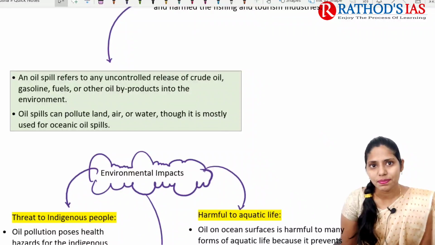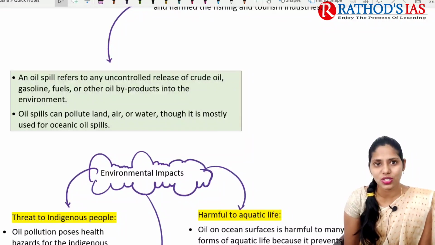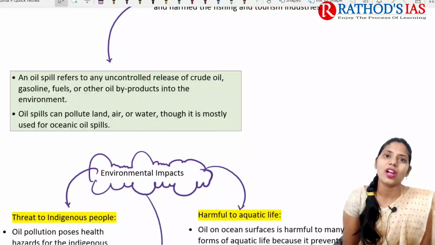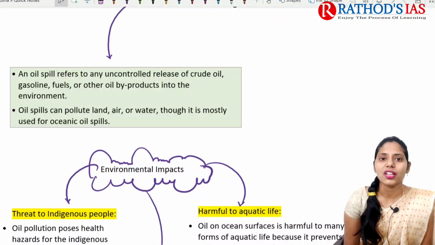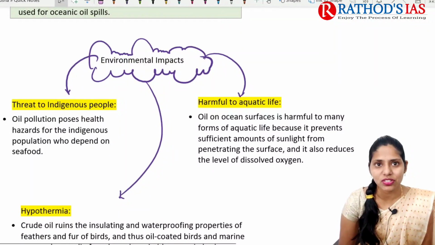So what is this oil spill? An oil spill refers to the uncontrolled release of crude oil, gasoline or any fuel or oil byproducts into the environment. This oil spill can happen on land, in air, in water, etc. Now let us see the environmental impacts regarding this oil spill.